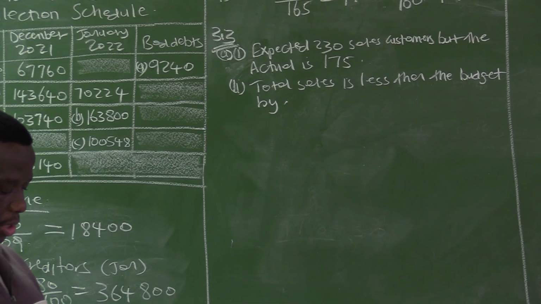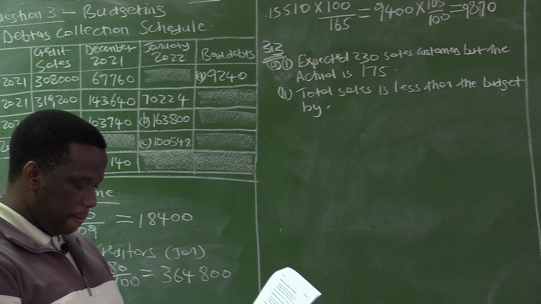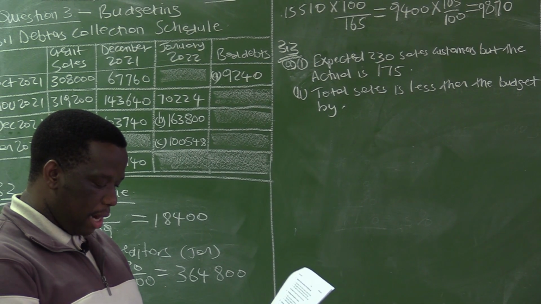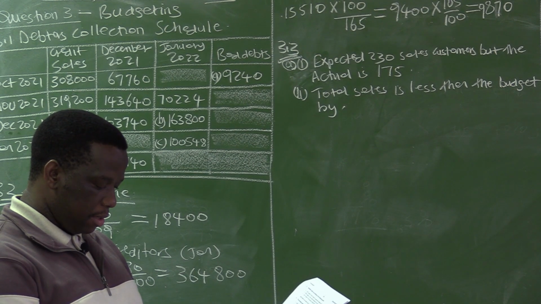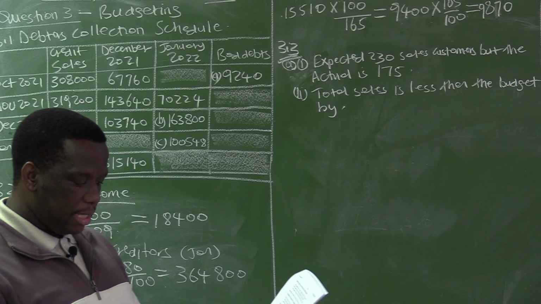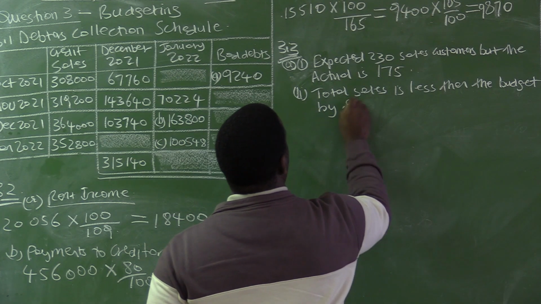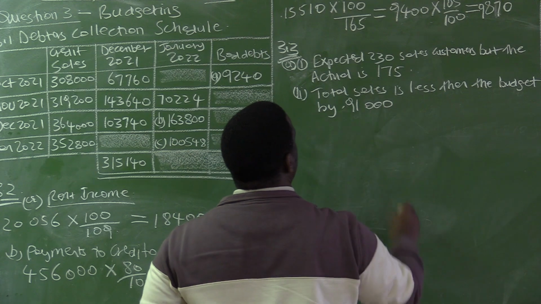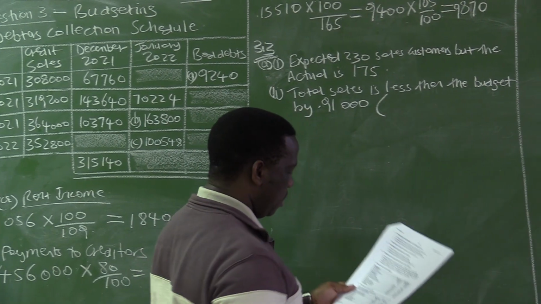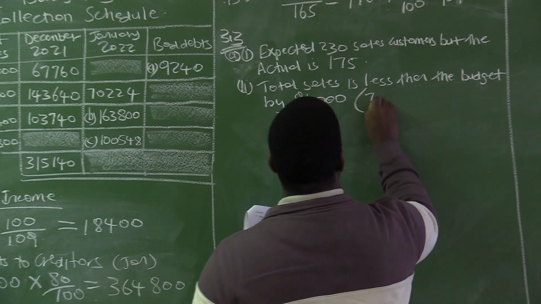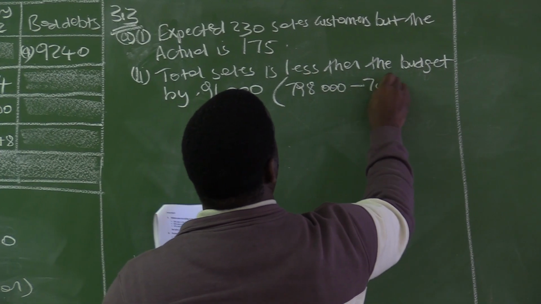The budget is 798,000, and the actual is 707,000. So the total sales is less than the budget by 91,000. That is 798,000 minus 707,000.